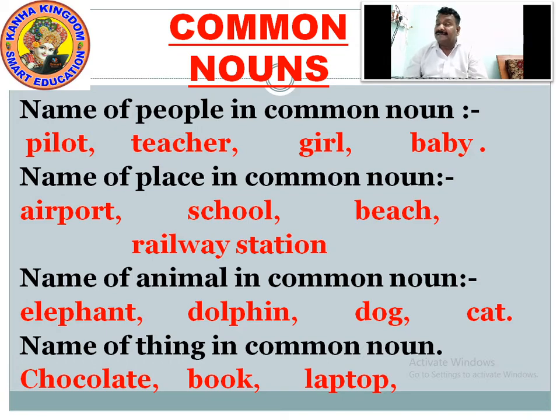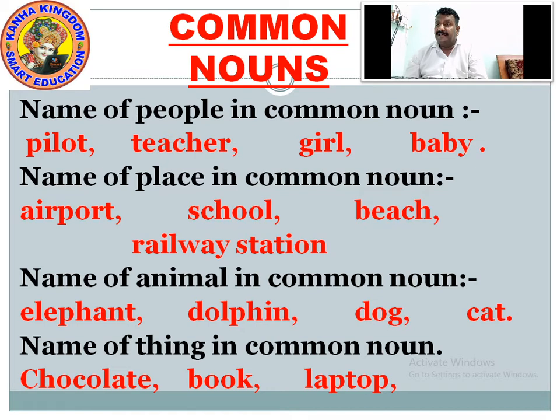Name of a place in common noun. When we talk about common names, what are these? Airport, right? There are many airports in India. When we talk about airport, it can be any airport. It is a commonly addressed name for airports.